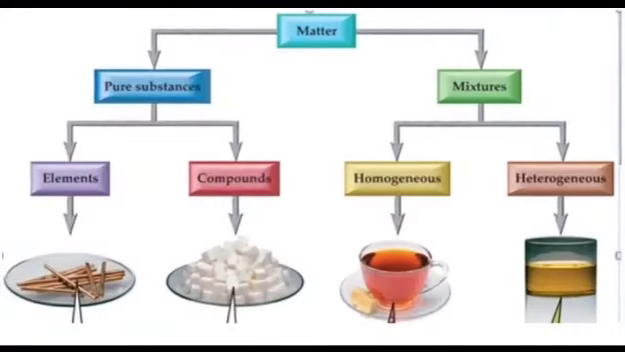Today you learnt the topic in the matter around us lesson. Matter is classified into pure substances and impure substances. Pure substances are once again classified into elements and compounds. You learnt about what is an element, what is a compound, and what are the differences between elements and compounds, children.